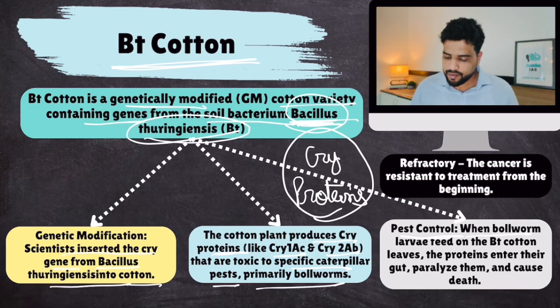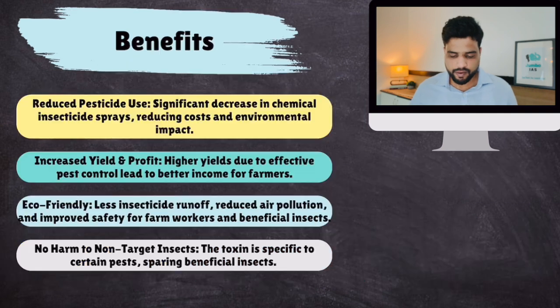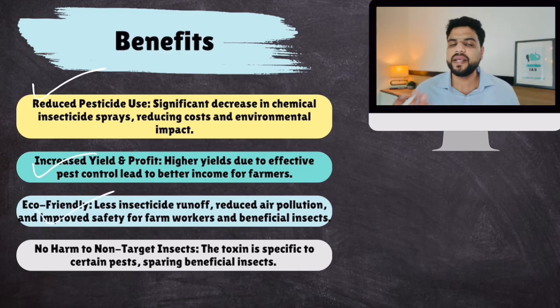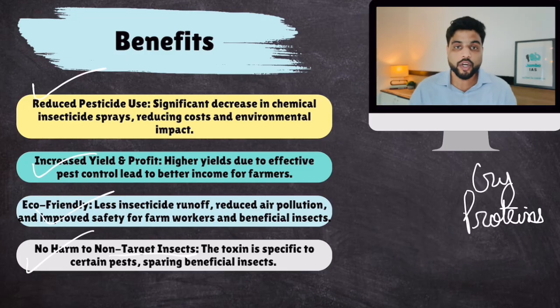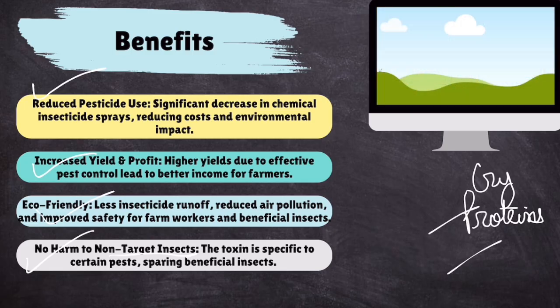Pest control. When bollworm larvae feed on BT cotton leaves, the proteins enter their gut, paralyze them, and cause death. Okay. I'm sorry, this is from previous lecture. Yeah. So the benefits of BT cotton: reduced pesticide use, increased yield and profit for farmers, eco-friendly, because now you are not using that many insecticides. Okay. So it is eco-friendly, and no harm to non-target insects. The best part about cry proteins is that it attacks only pink bollworm and similar insects, not other species, which was the allegation of environmental activists that this would destroy biodiversity. That doesn't happen.